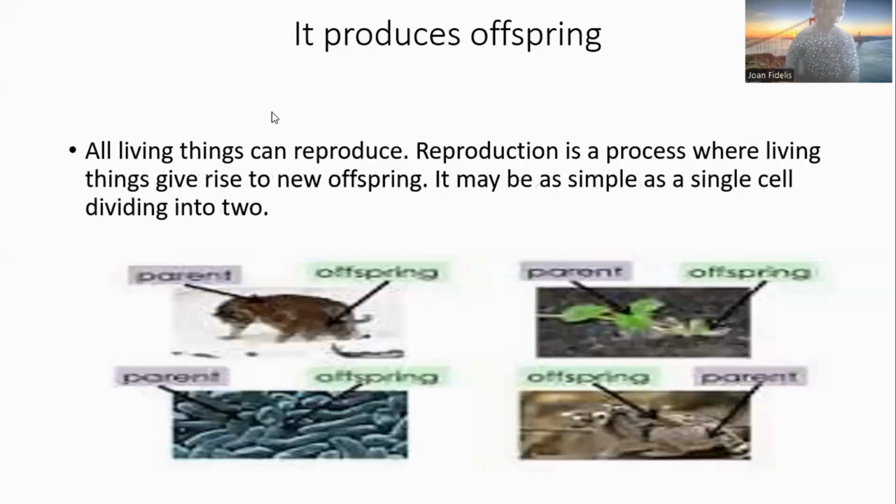And the next one is that they produce offspring. All living things can reproduce. Reproduction is a process where living things give rise to new offspring. It may be as simple as a single cell dividing into two, which is mitosis, or the process where a man and a woman have a child together. That's still reproduction. That is the process where a living thing gives rise to a new offspring of its own kind.